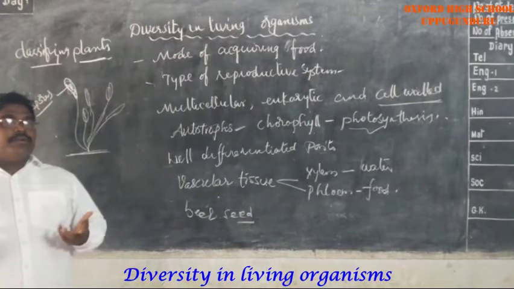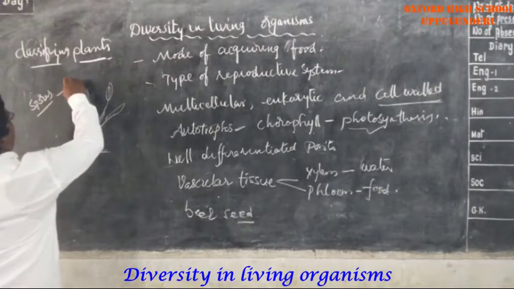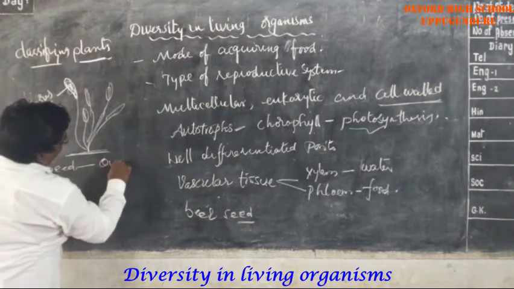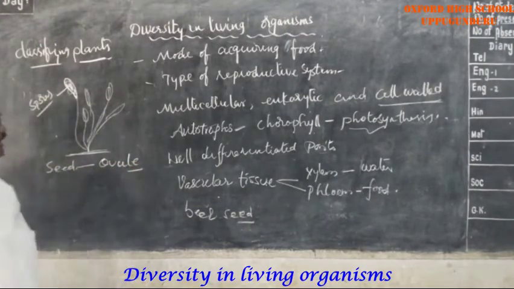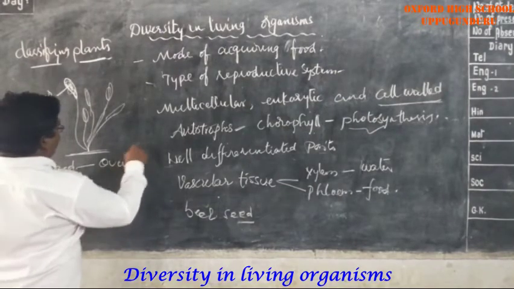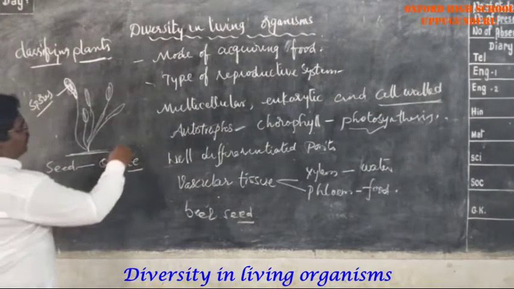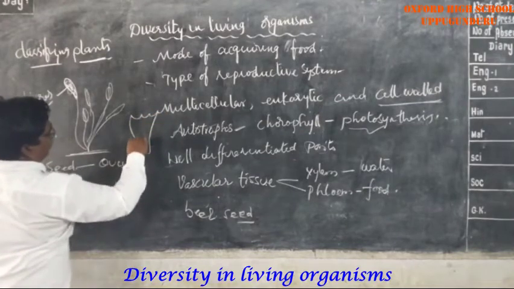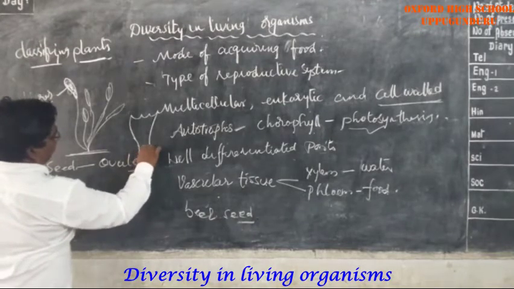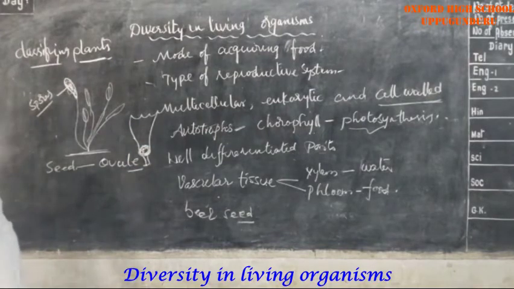Okay, come to here. We all know very well that the seed is present in the ovule of a flowering plant, that means in the ovary. For example, in a flower, the seed is present here. A number of seeds will be there. The seed is present here.